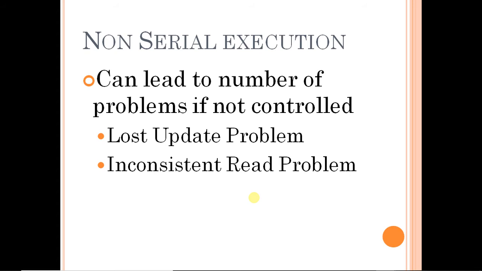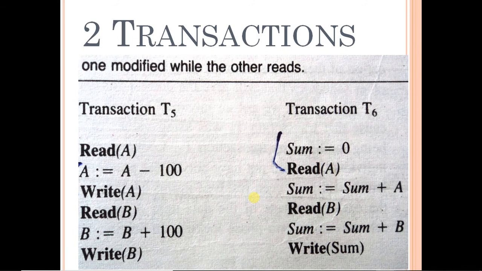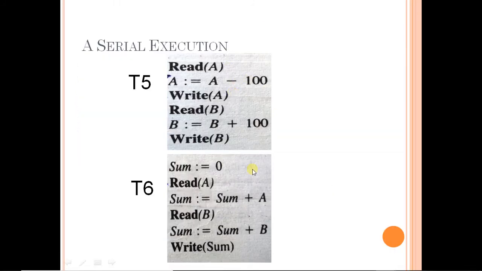So, first of all, what was non-serial? Just revise. See, if there are these two transactions, T5 and T6, one is transferring an amount and another is doing the total. Then, if they are executed one after the other, either T5 first, then T6, or T6 first, then T5, then there will be no problem of any type.